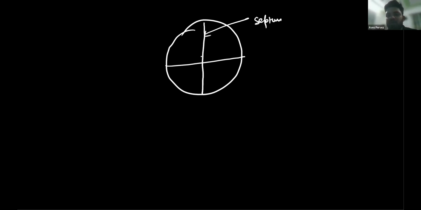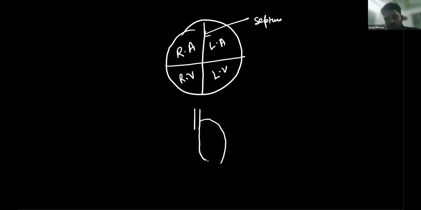This is the fourth chamber of the heart. I'm making it very simple to explain. This is the heart: the right atrium, then right ventricle, then left atrium, then left ventricle. These are the lungs, and this is the whole body.